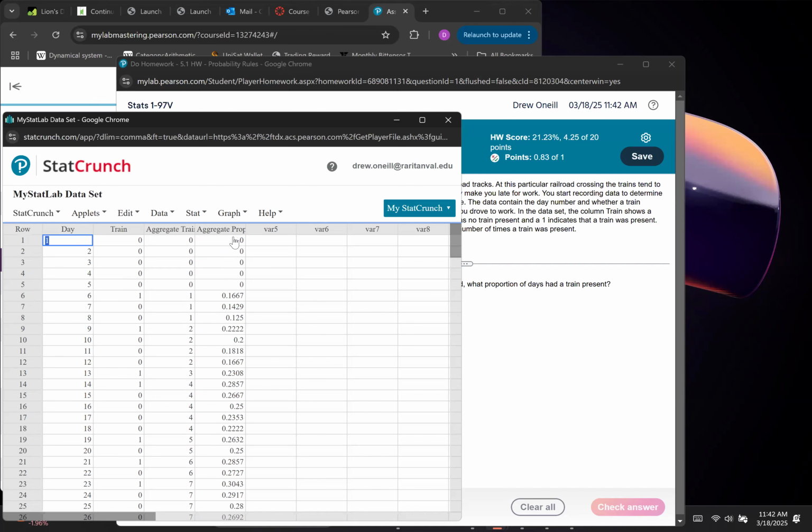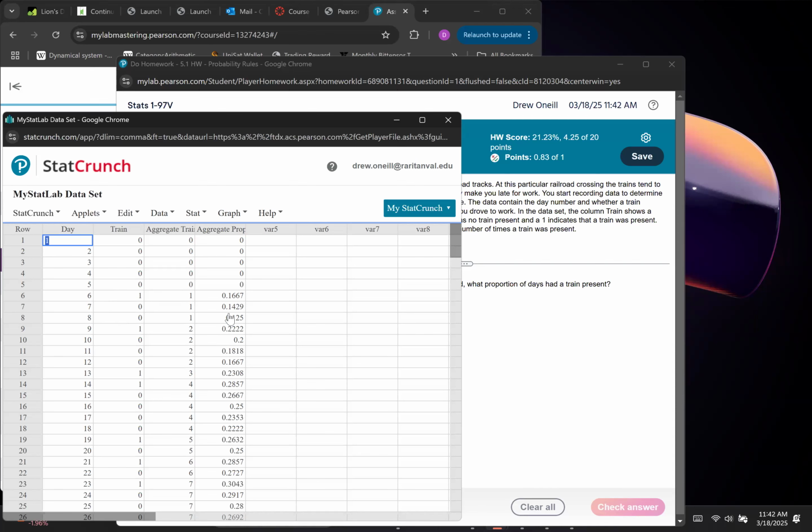In aggregate proportion, each time they see a train, the aggregate total is divided by the day, right? So right here, they've seen 0 trains, so it's 0. At this point, day 6, they've seen 1 train total, so this number is 1 divided by 6. On day 7, they don't see a train, so they still have only 1 total out of 7 days.